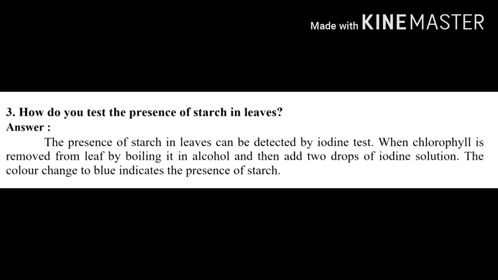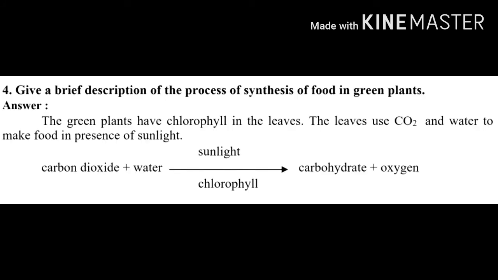Now the third one. How do you test the presence of starch in leaves? Answer. The presence of starch in leaves can be detected by iodine test. When chlorophyll is removed from a leaf by boiling it in alcohol and then 2 drops of iodine solution are added, the color change to blue indicates the presence of starch. Fourth one.